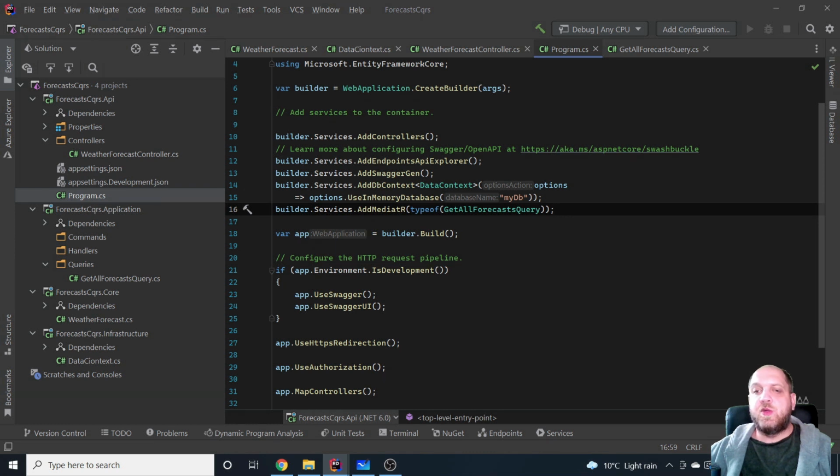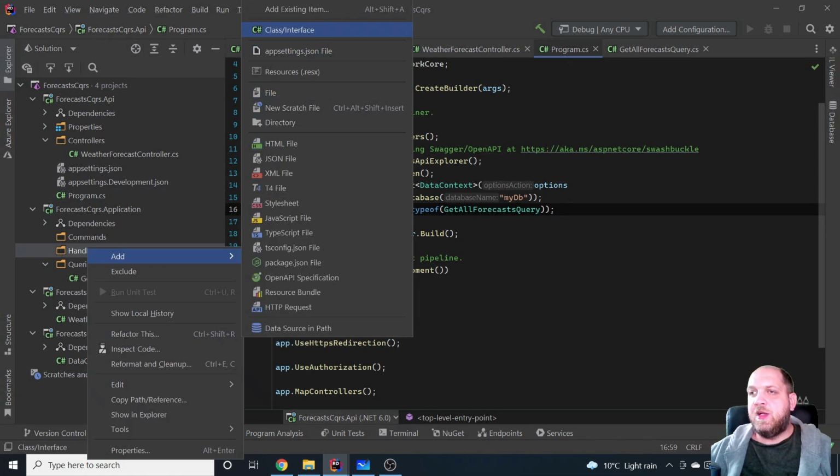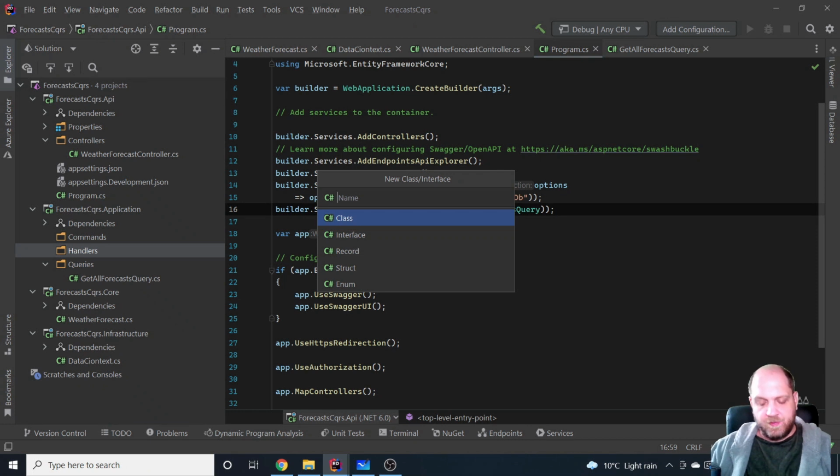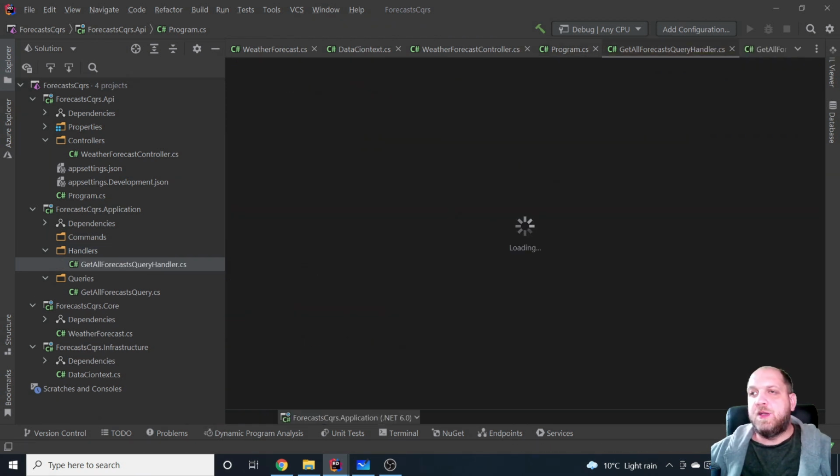Now, as said, for each type of query or command, which in MediatR is defined by the IRequest interface, we need a handler. So let's add a new class here in the handlers folder, GetAllForecastsQueryHandler. That would be our handler.